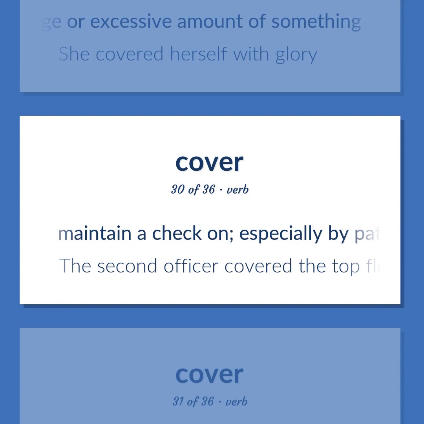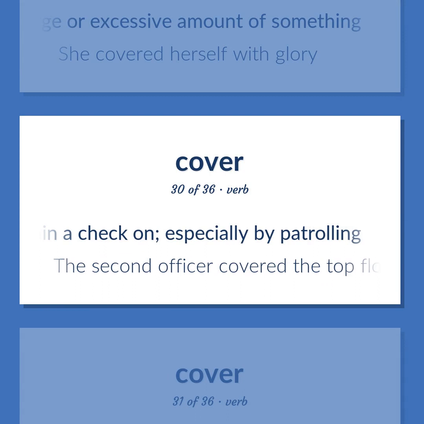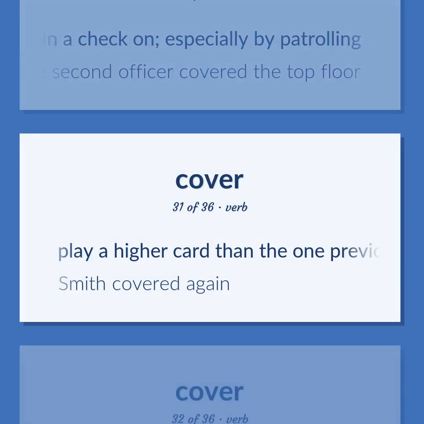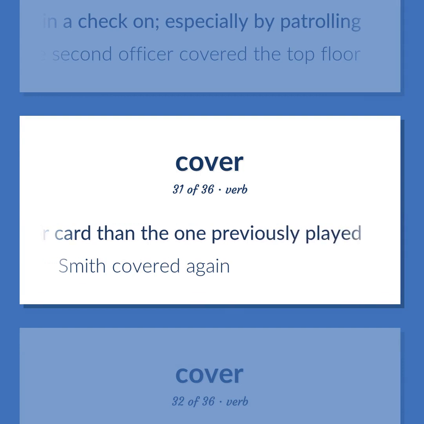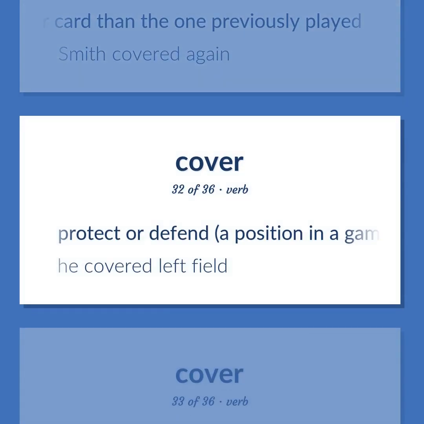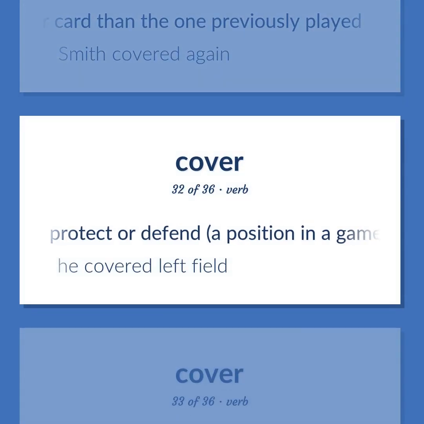Maintain a check on, especially by patrolling. The second officer covered the top floor. Play a higher card than the one previously played. Smith covered again. Protect or defend, a position in a game.